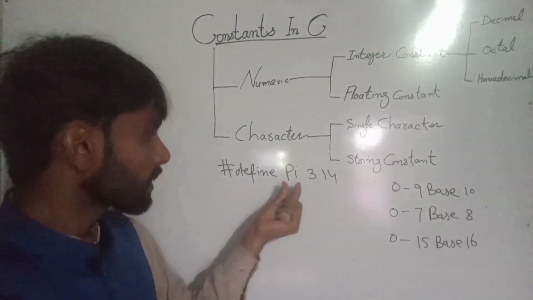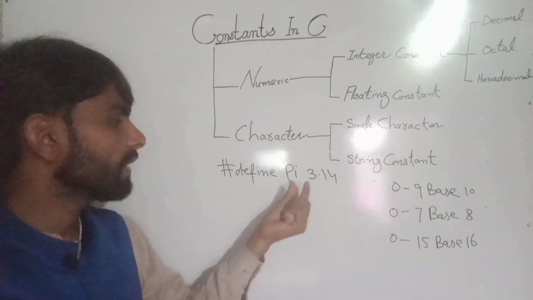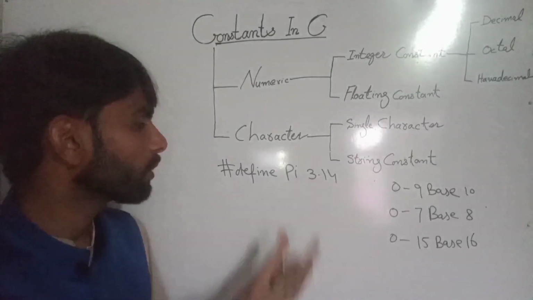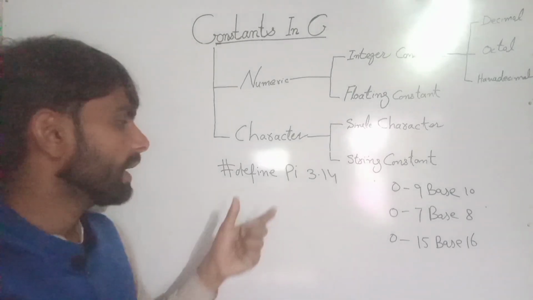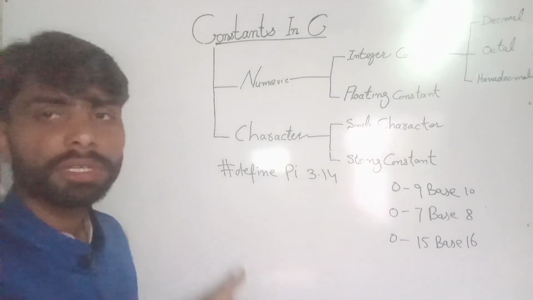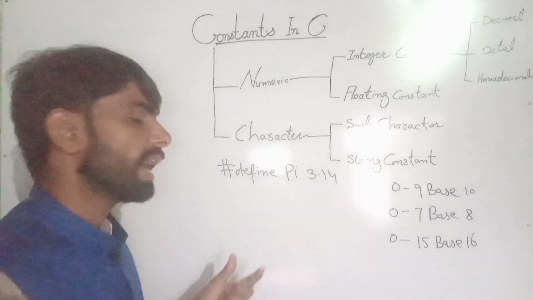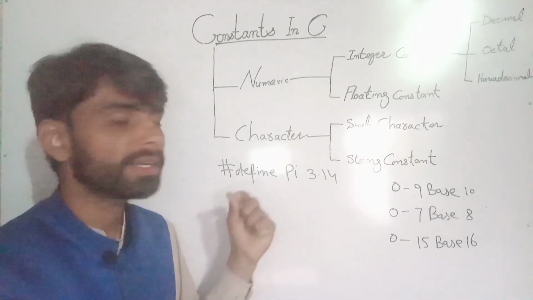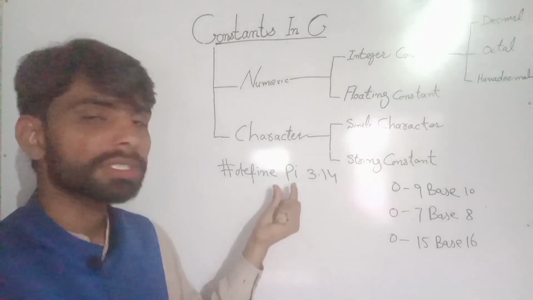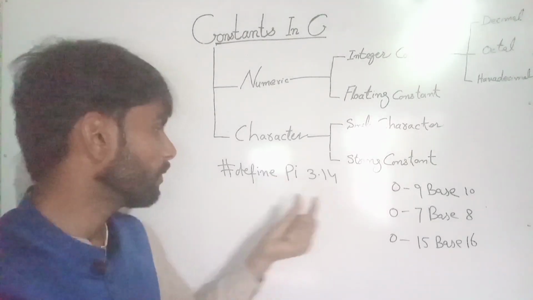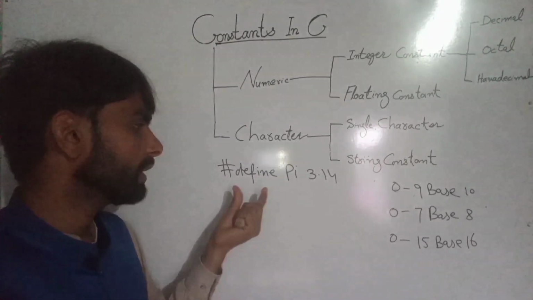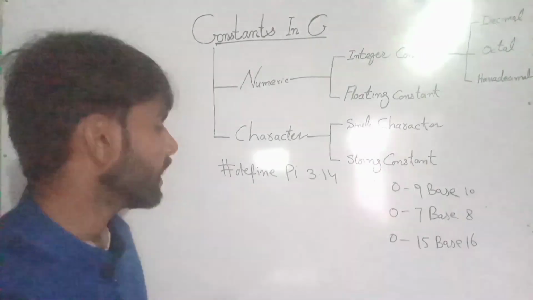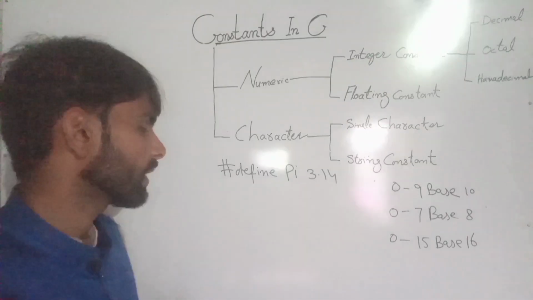So the value of PI, 3.14, can be used throughout the program, and it will not be changed during all steps of the program, and we cannot change it at runtime. We cannot give a value to this variable at runtime. So this is the variable, and this is the value, and this is the pattern to declare constant values. So this is the symbolic constant.